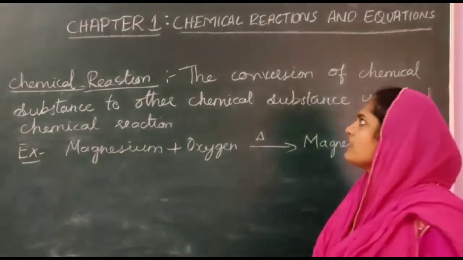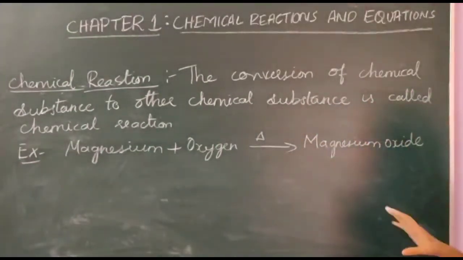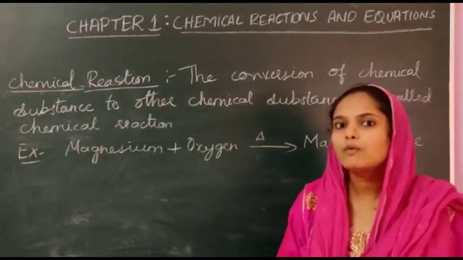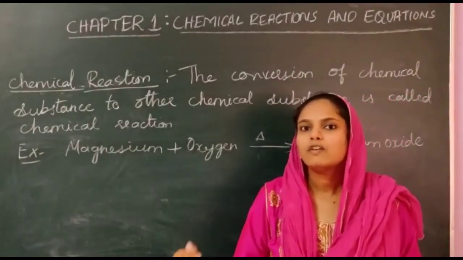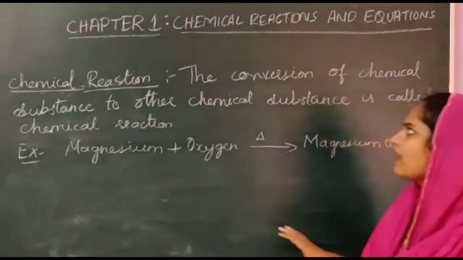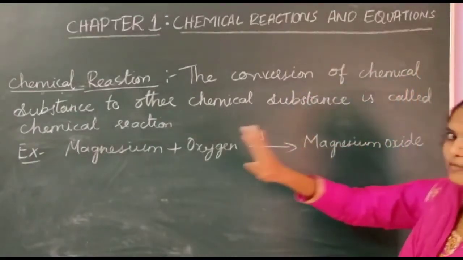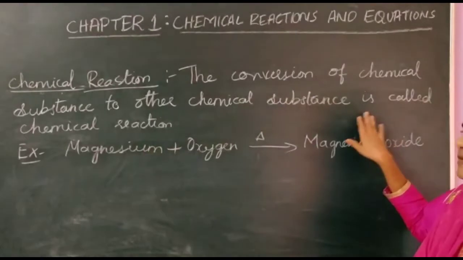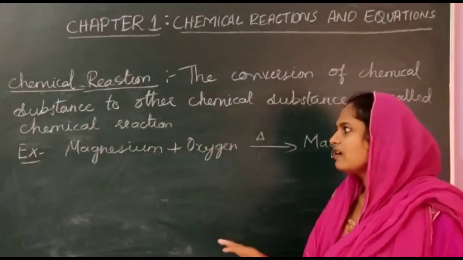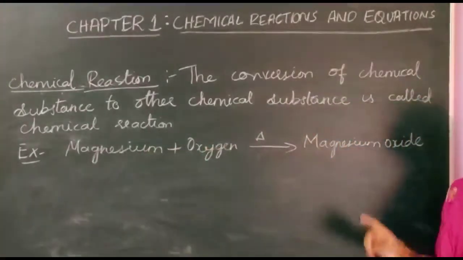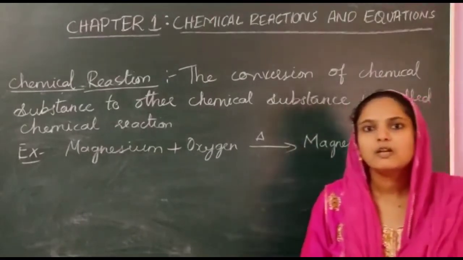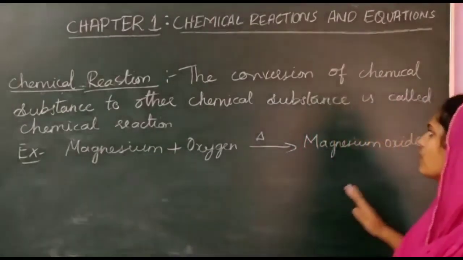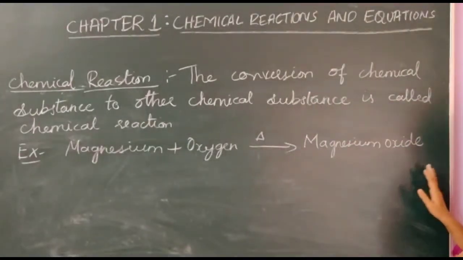How is the reaction taking place? The conversion of chemical substance. Two or more reactants are converted to products. So the conversion of chemical substance to other chemical substance is called what? Chemical reaction. Example, we take magnesium, and if we burn it, the magnesium is converted into magnesium oxide.